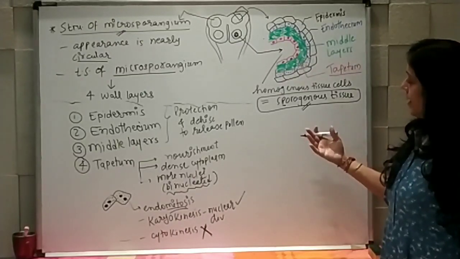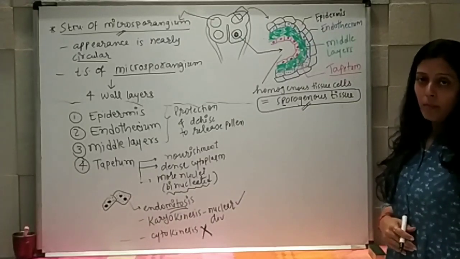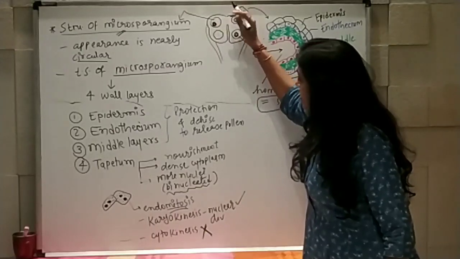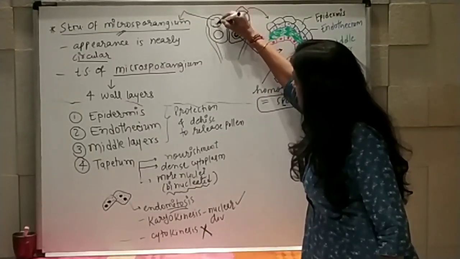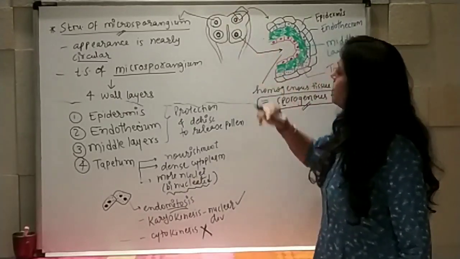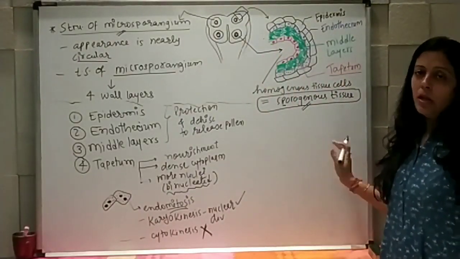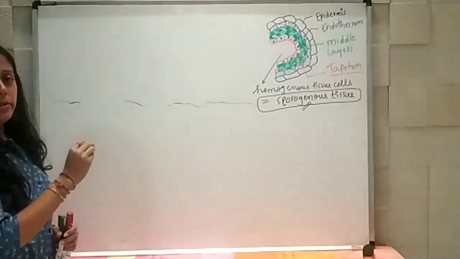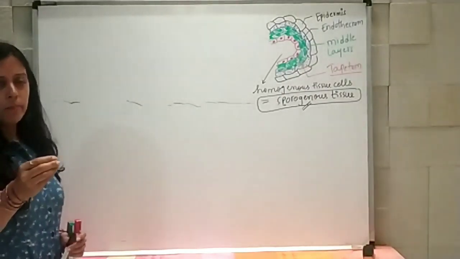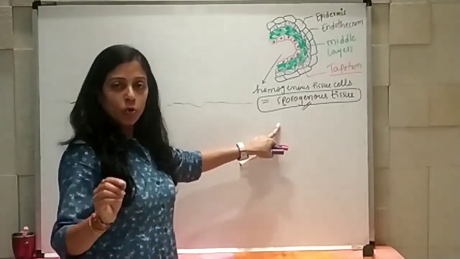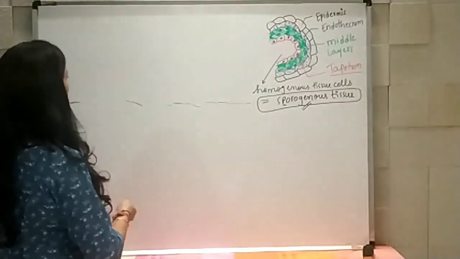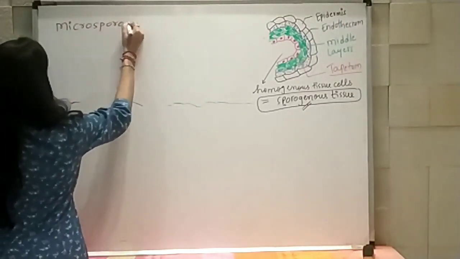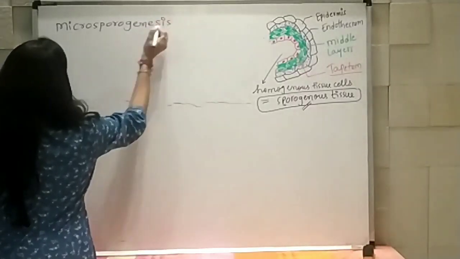So now we need to understand how spores are going to form. Right? So here at every center part we are going to have, sorry, I need to show it at center. We are going to have sporogenous tissue responsible for formation of spores. Now, we need to understand how spores are going to form from sporogenous tissue. So, the process which is involved is known as microsporogenesis.